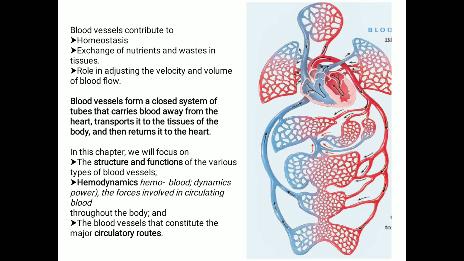You can see from the picture that the left side of the heart receives oxygenated blood from the lungs and the right side of the heart receives deoxygenated blood from the different parts of the body. The right side of the heart pumps blood through the lungs and also enables blood to pick up oxygen and unload carbon dioxide. Whereas the left side of the heart pumps blood throughout the body to a distance of around 1 lakh kilometers of blood vessels.